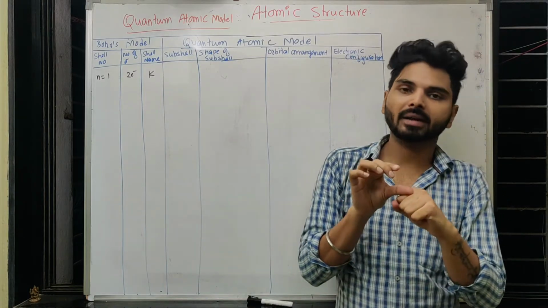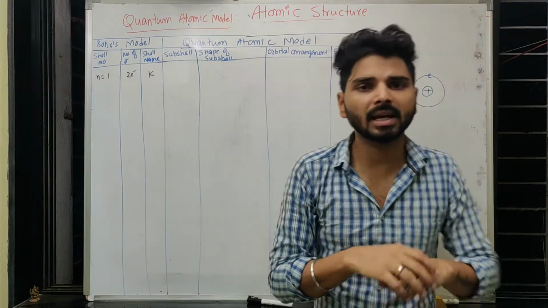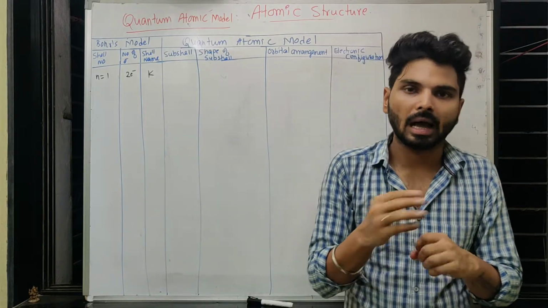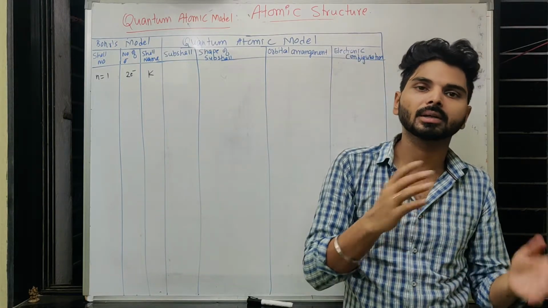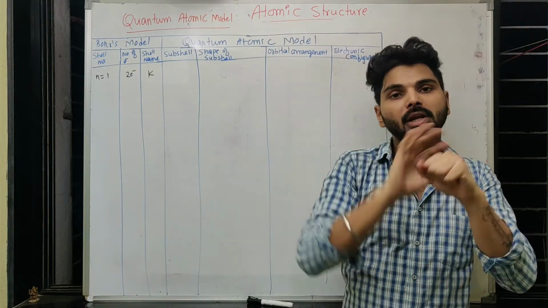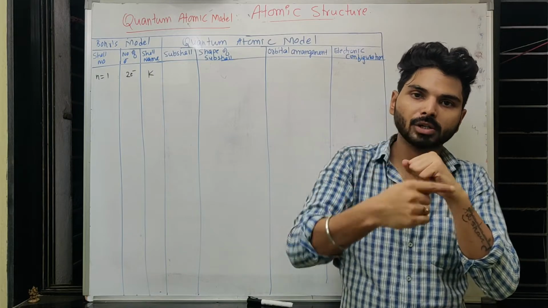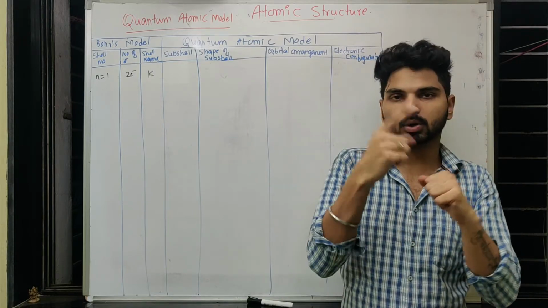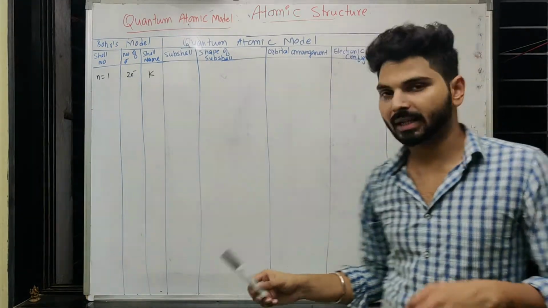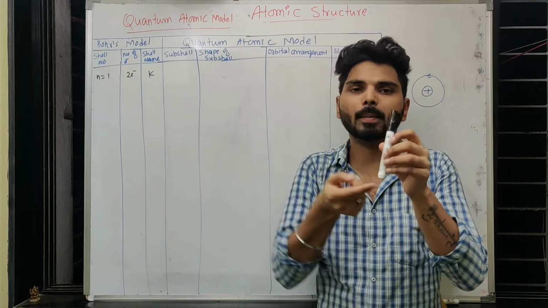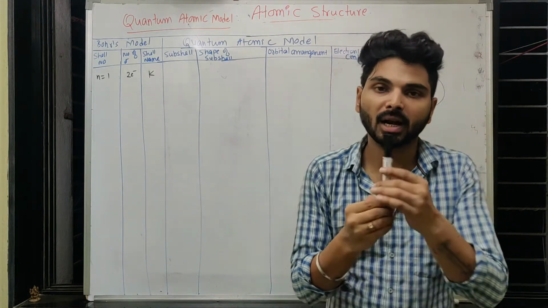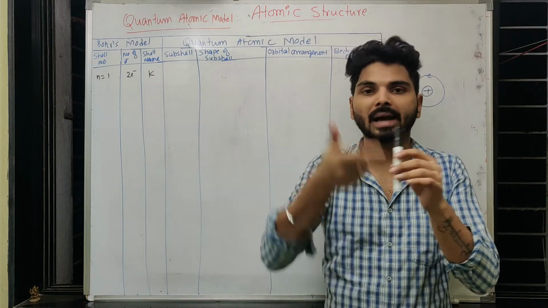Now you may think, why is there a particular optimum distance from the nucleus? Yes, to retain its identity, it has to maintain some distance from the nucleus, and that can be understood based on the repulsion between the electron and the nucleus. For that purpose, I would say that the electron is not only revolving around the nucleus, it also rotates on its own axis. If any charged particle rotates on its own axis, that will develop a magnetic field. We know this from the Earth's point of view also: the Earth is a charged particle and it is rotating on its own axis, and because of that a magnetic field develops.